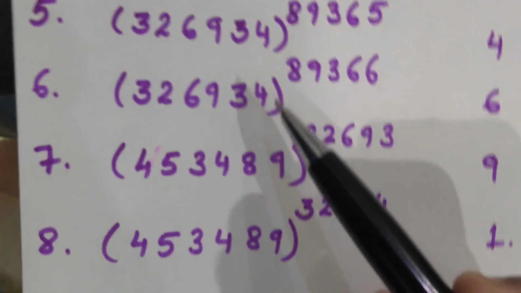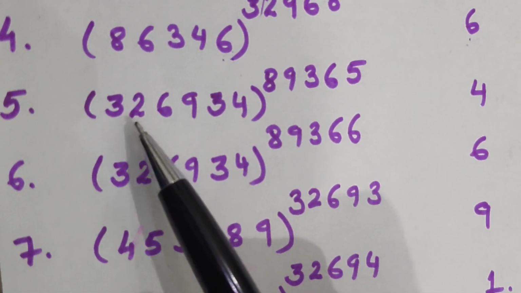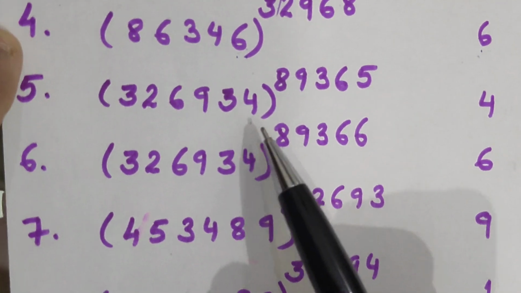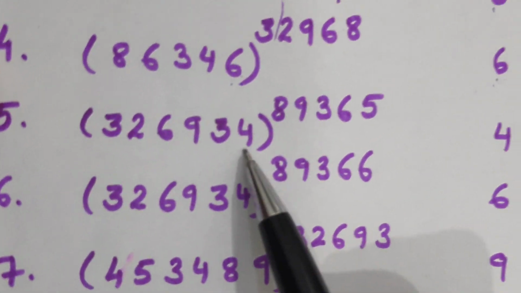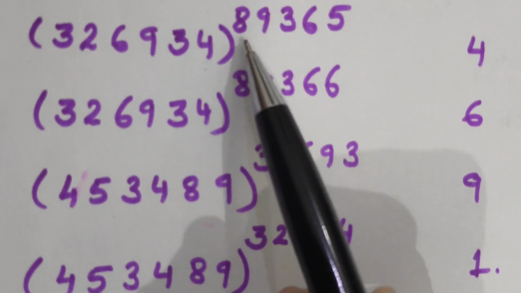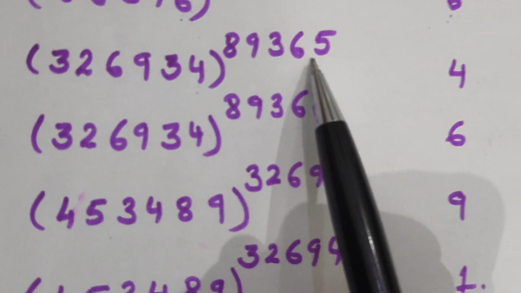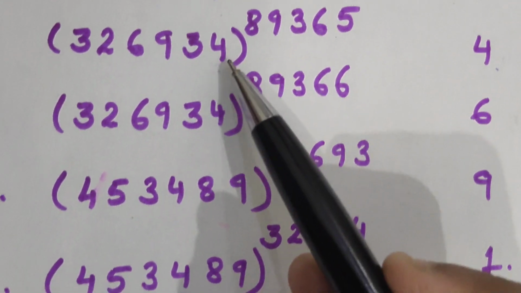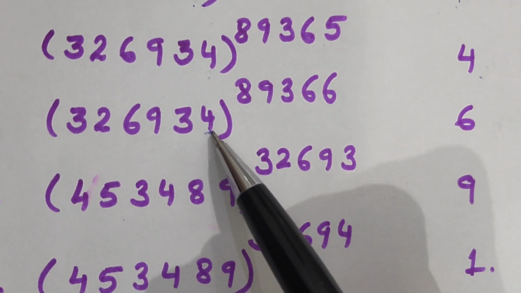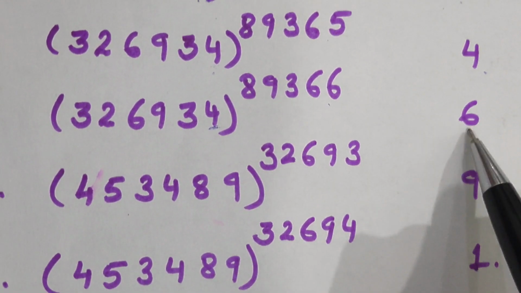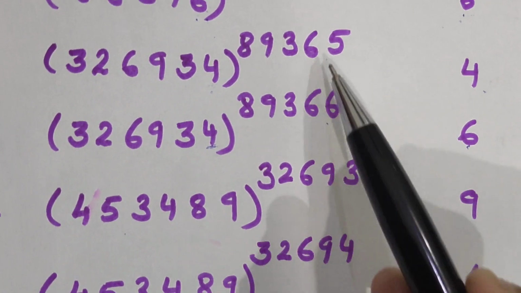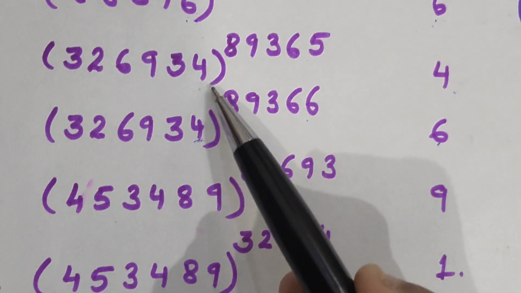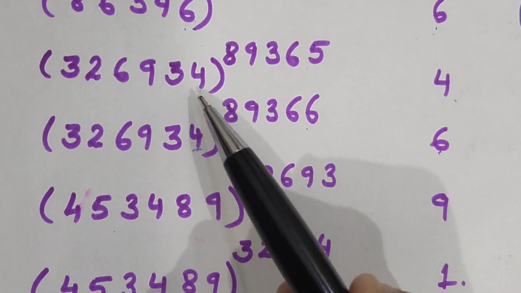Now next comes the turn of this number. It's also a quite large number, but look at the last digit, it is 4, right? And this much is the power. What have I written as my answer? 4 only. But what is this? Next again 4, and I have written the answer 6. It means I cannot follow the same rule, right? So let us understand this.